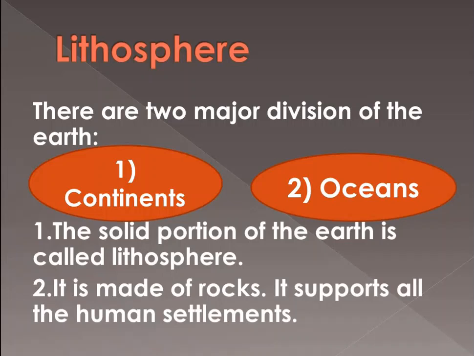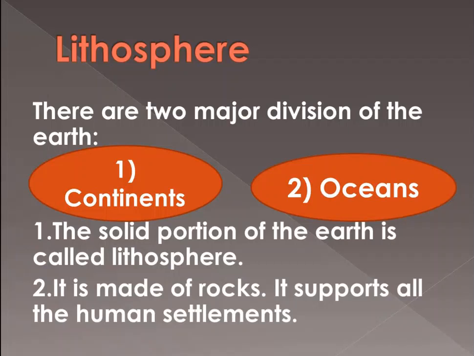So in these two major divisions, we will talk about continents and oceans basically. The land part has continents, and the water part has oceans, rivers, lakes, different things. But mainly we will talk about the oceans in this chapter. So land and water are the two major divisions of the earth.